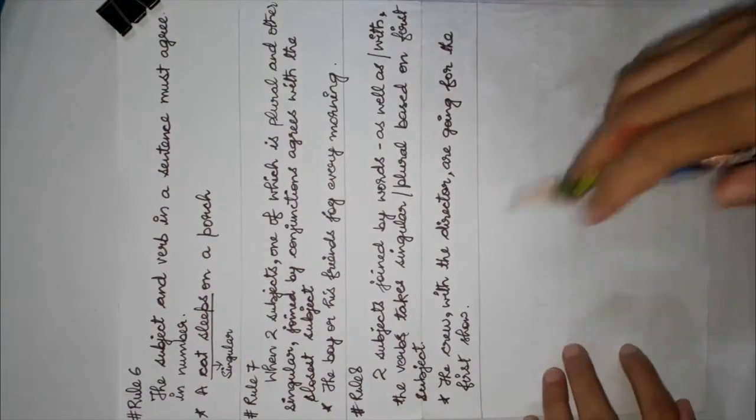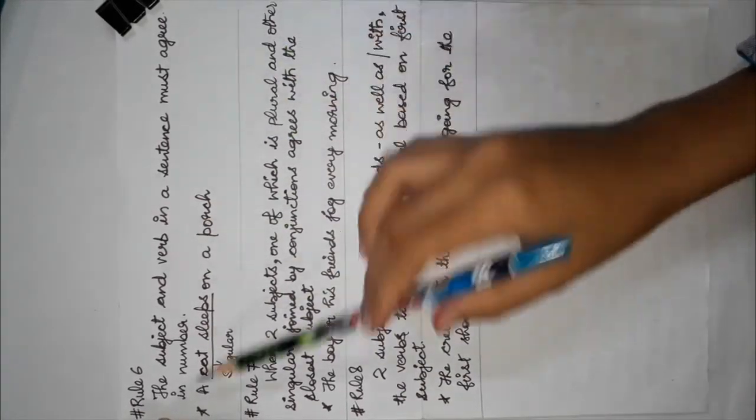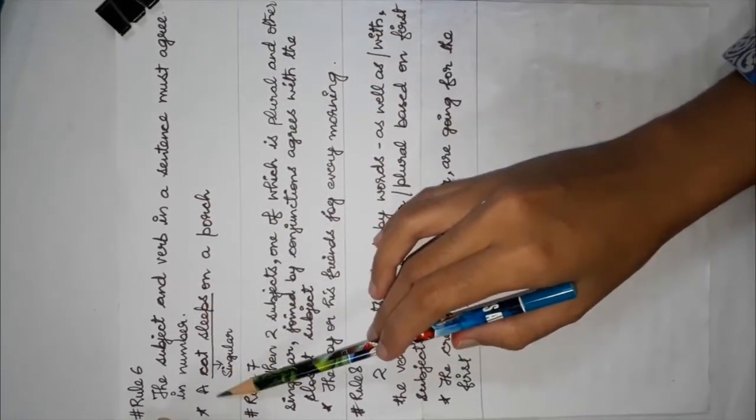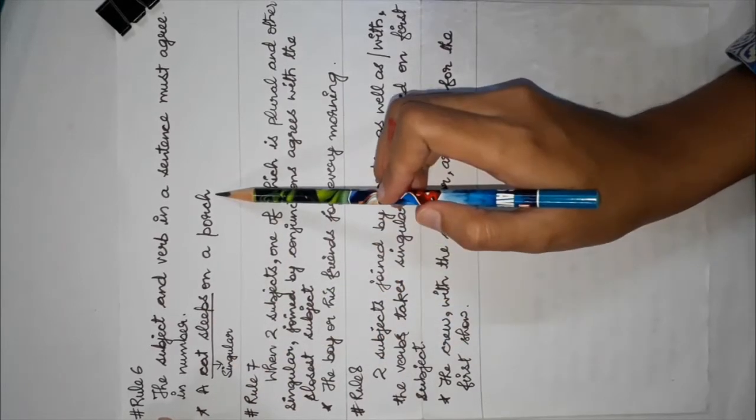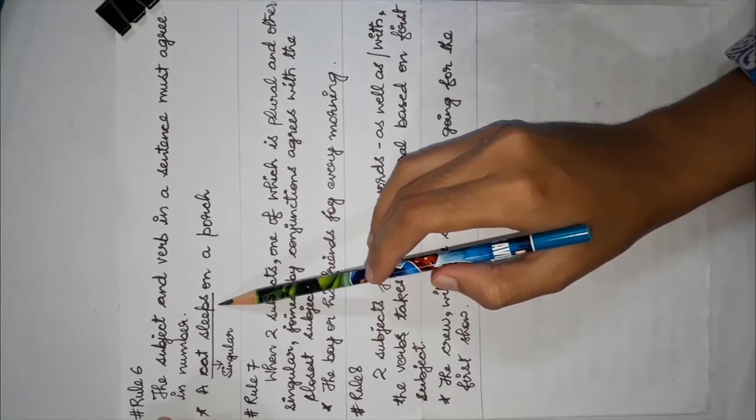Rule 6 says the subject and verb in a sentence must agree in number. For example, a cat sleeps on a porch. The subject is singular, so the verb will also be singular.